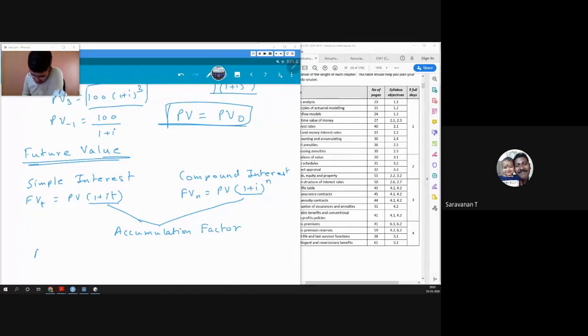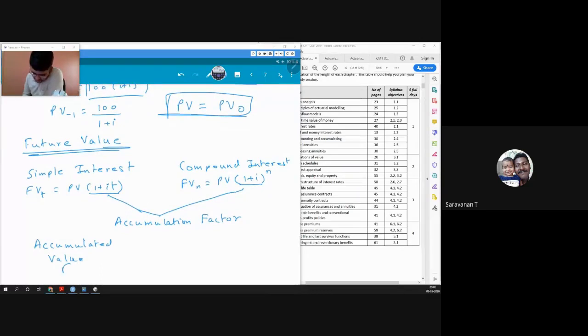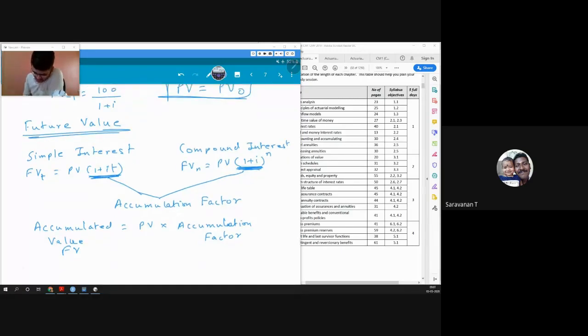So when we say accumulated value, we are talking about value in future. So future value will be equal to present value into accumulation factor. For simple interest, the accumulation factor is 1 plus it. For compound interest, the accumulation factor is 1 plus I raised to n.